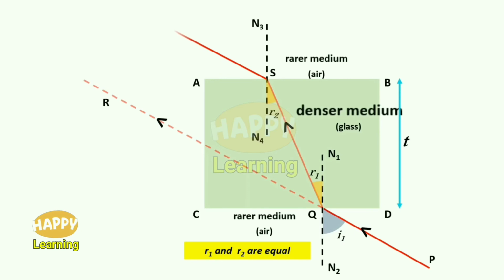So the ray QS bends away from normal. So we get a ray as shown here. ST is the second refracted ray. One refraction took place at Q and second refraction takes place at S. So ST is the second refracted ray.